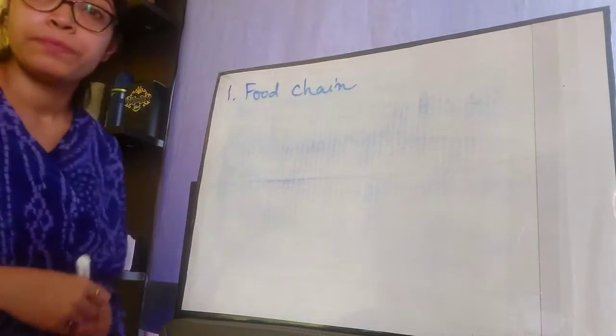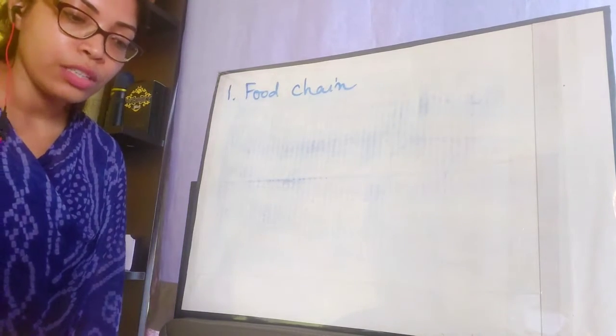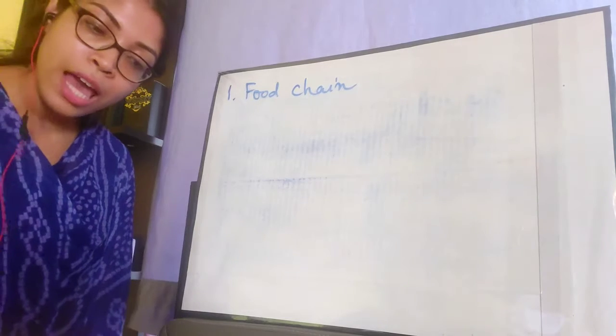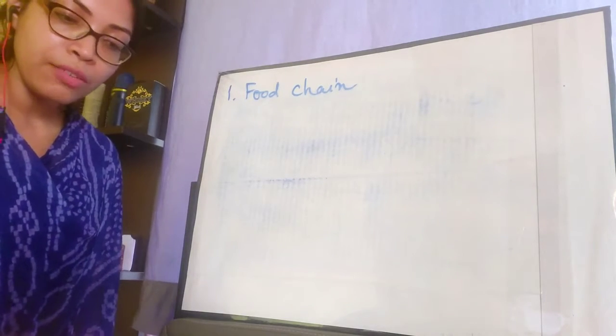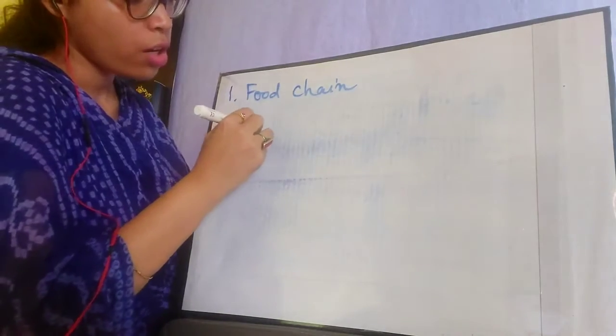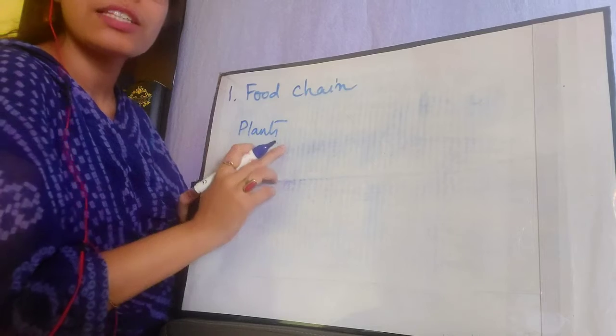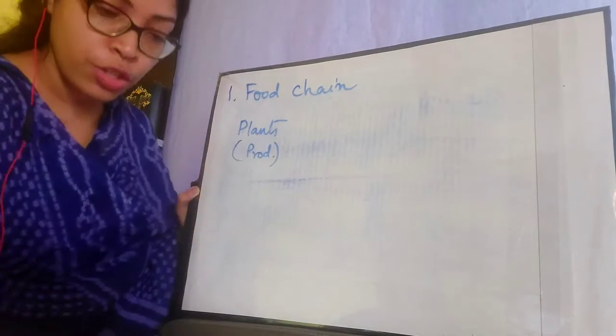Let's read from the book. A series of organisms that are linked to each other through a process of eating and being eaten form a food chain. For example, in a typical food chain, the plants, okay, what is their function? They are the producers. I'm writing here PROD in short.